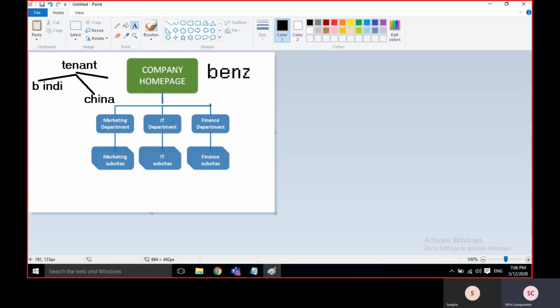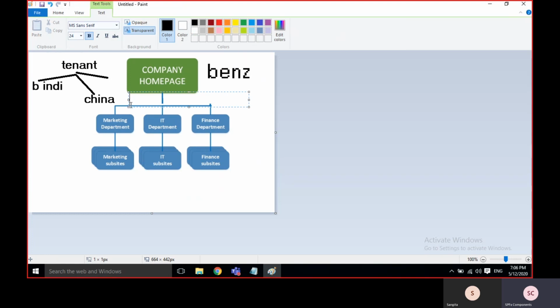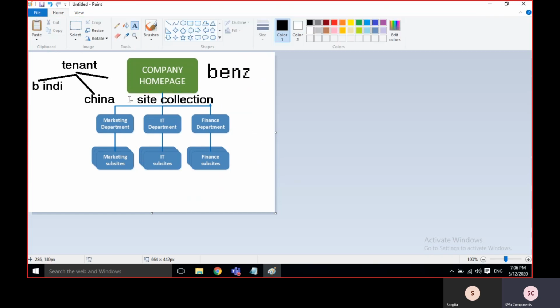For example, China I'll take as a site collection. You can stop me wherever, since it is the initial stage, if you're confused anywhere. This is the tenant, and the China branch is the site collection. As we discussed, these are the departments.